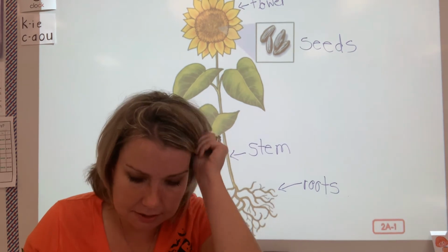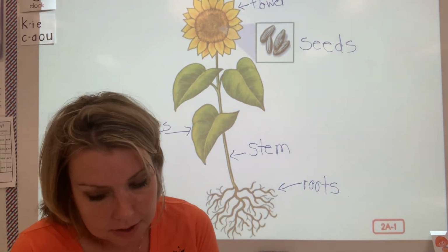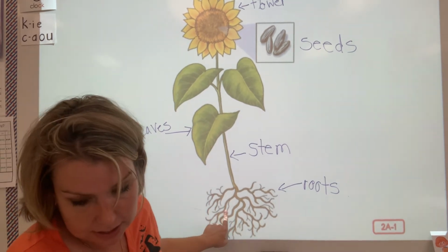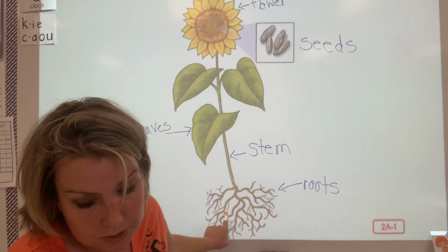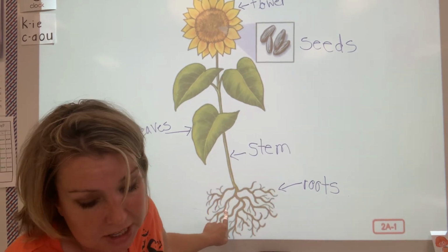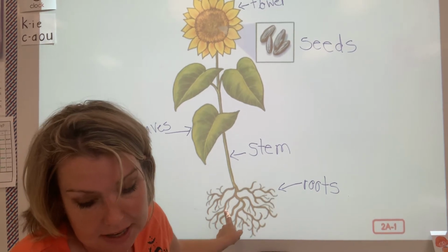Take a look at the sunflower. The parts of the plant you see down here are the roots. The roots of the plant down here are covered with soil. So when we see plants growing in nature, we usually aren't able to see the roots unless we take a plant out of the ground.